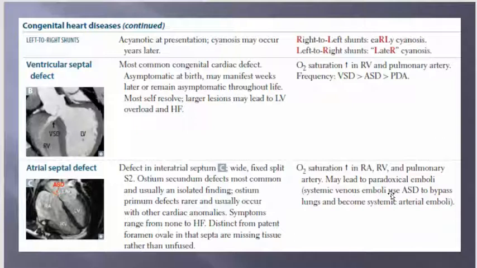May lead to paradoxical emboli: systemic venous emboli use the ASD to bypass the lungs and become systemic arterial emboli. And that'll be the end of this slide, or this video.